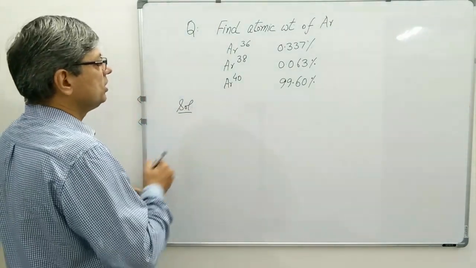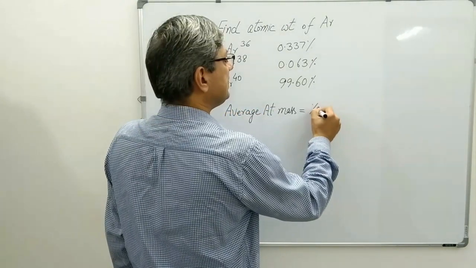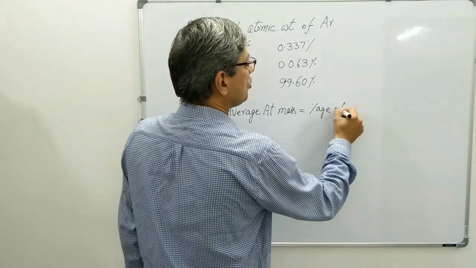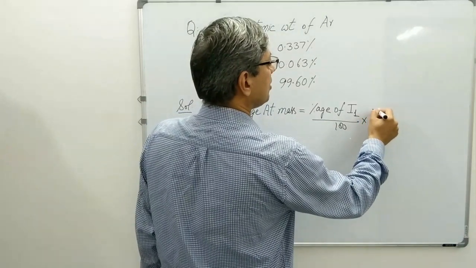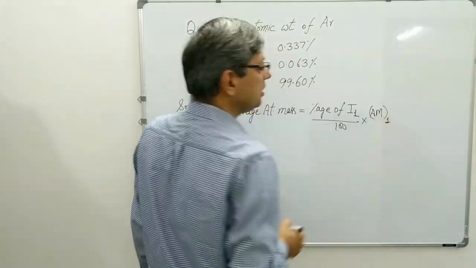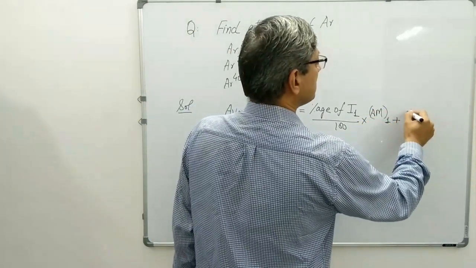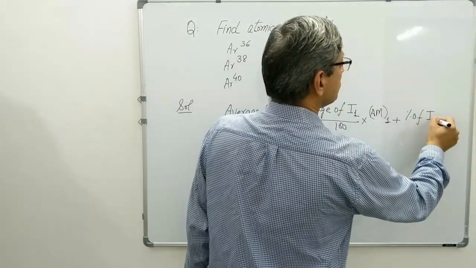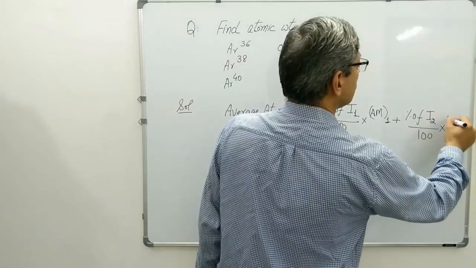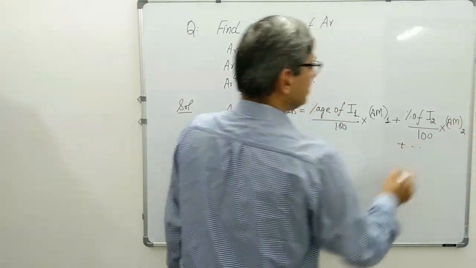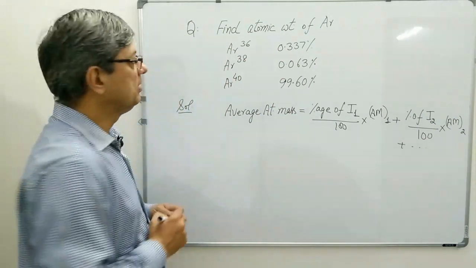As I have told you, the average atomic mass formula is percentage of isotope number 1, say I1, upon 100 into atomic mass of first isotope, I can write Am1, plus percentage of isotope number 2 upon 100 and atomic mass of isotope number 2, and this will continue depending on the number of isotopes present in the given sample.